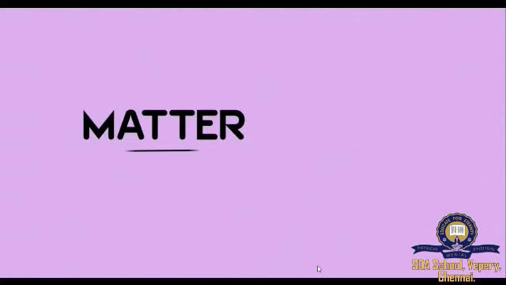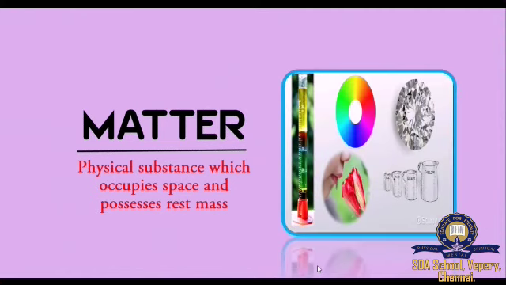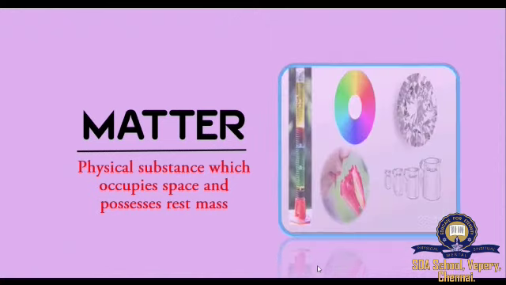What is matter? Any physical substance which occupies space and possesses some rest mass is called matter. So here are the examples for matter. Anything, any material which you see which occupies space are called as matter.